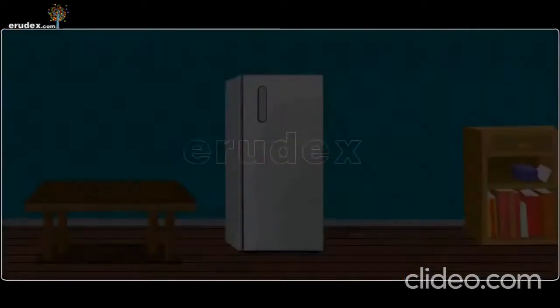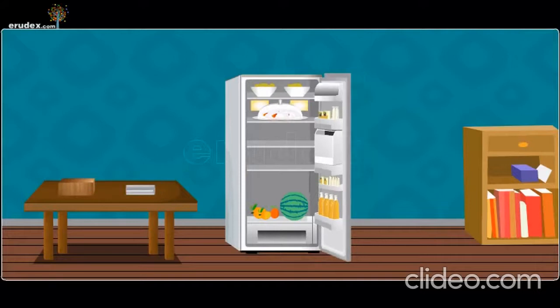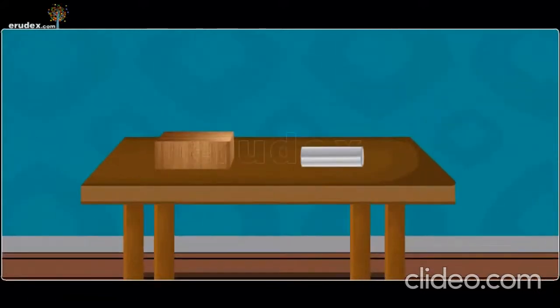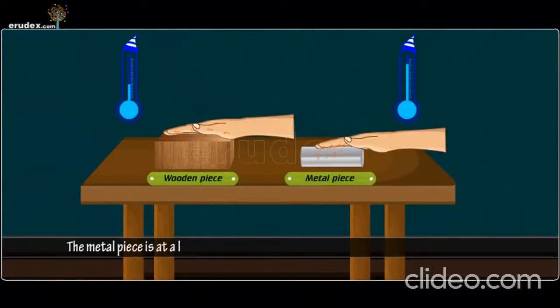From the above observations, we can say that of the two objects, that is, metal and wood, when taken out of the fridge, the metal piece is at a lower temperature when compared to that of the wooden piece.